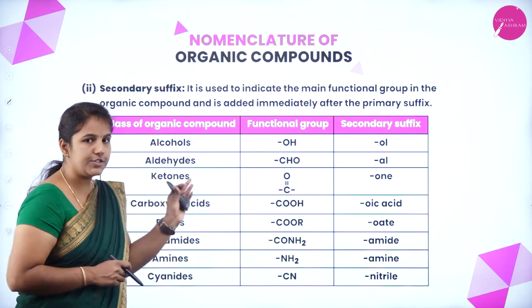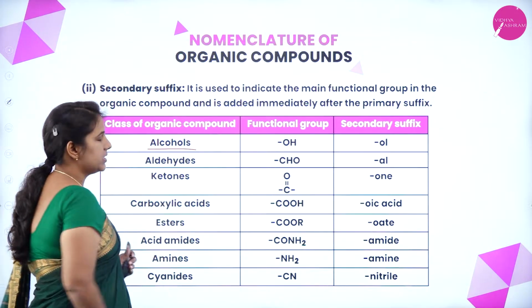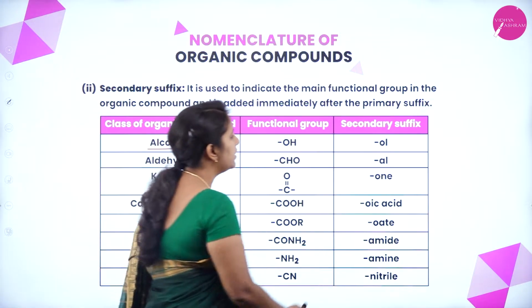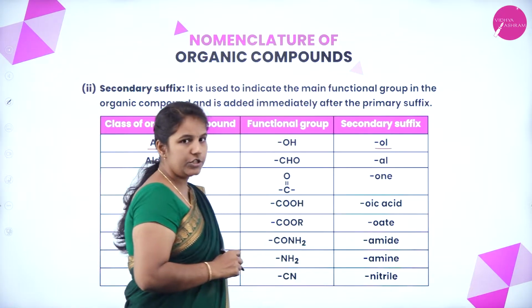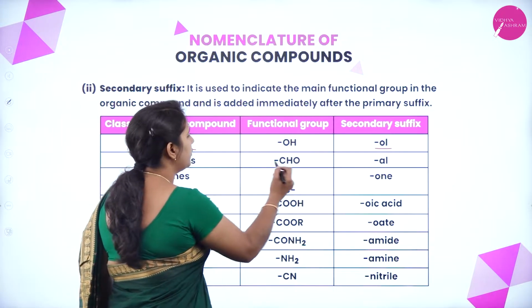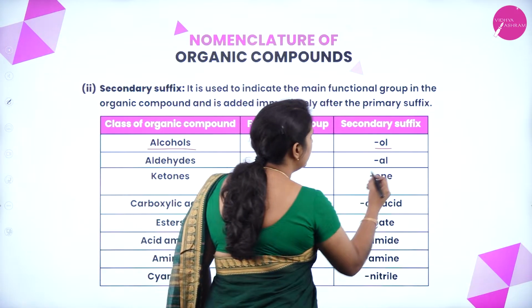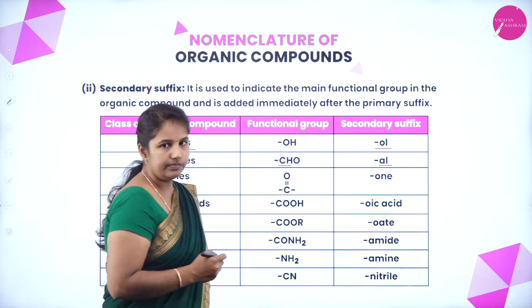Suppose the OH functional group is there, that indicates your compound is an alcohol, and we should end with OL. Suppose the CHO functional group is there, we say it is an aldehyde, then we have to end with AL.